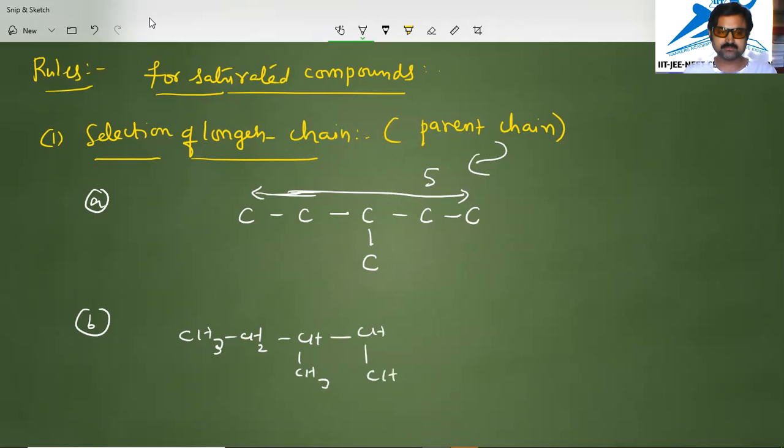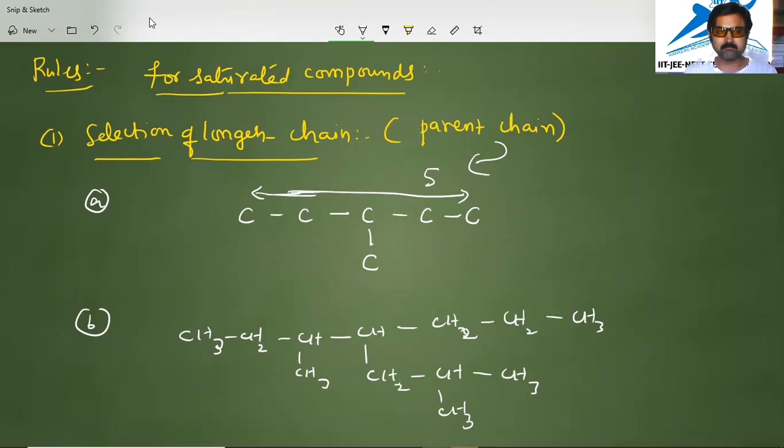Here CH2, CH, one more attachment here. Here CH3 is there. It continues like this: CH2, CH2, CH3. Now you observe that in this case more than one set of longest chains are possible.